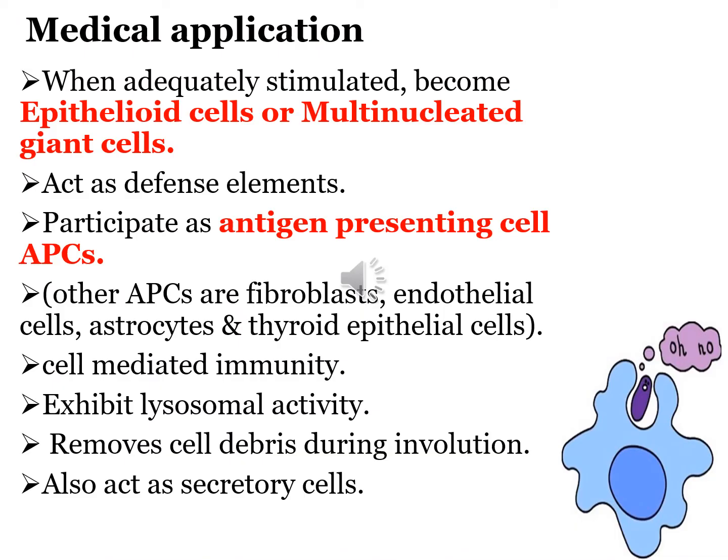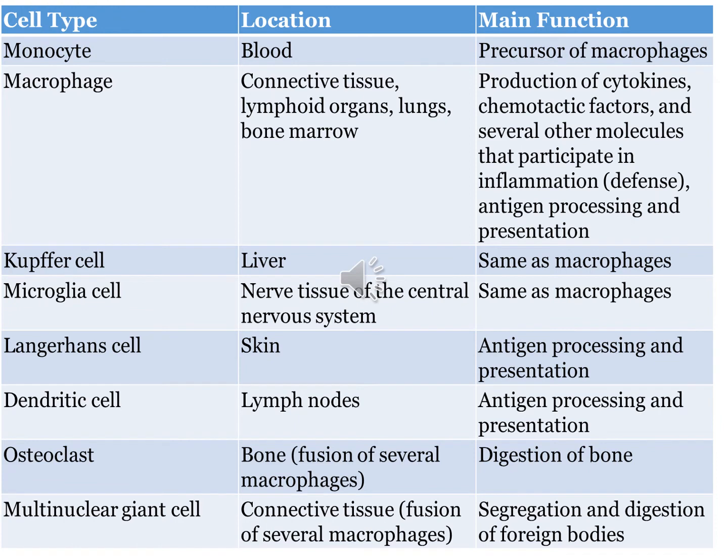When the macrophages are stimulated adequately, they can become epithelioid cells or multinucleated giant cells. They act as defense elements and participate in antigen presenting cell systems. Other antigen presenting cells of the body include fibroblasts, endothelial cells, astrocytes, and thyroid epithelial cells. They are a part of your cell mediated immunity. They exhibit lysosomal activity, remove cell debris, and they also help in secretion of some factors as well. So this table shows the cell types and their location.